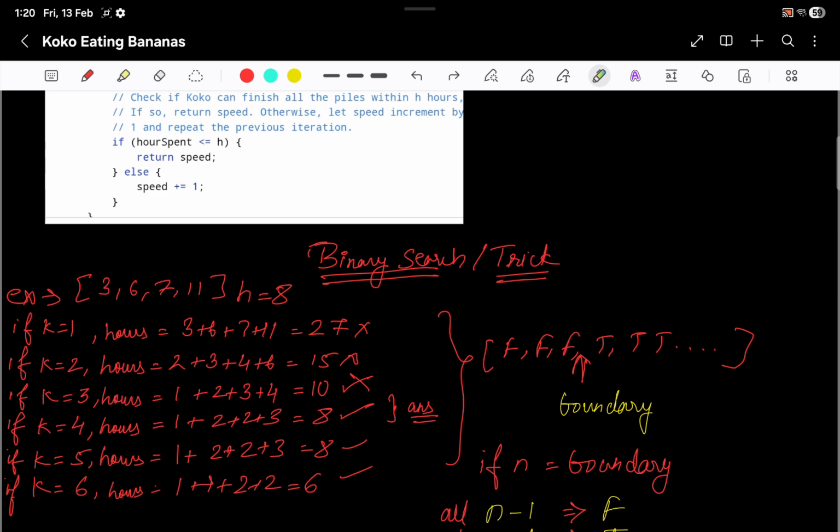Now if I do for k equal to 1, or s is equal to 1, it would be 3 plus 6 plus 7 plus 11, which is 27. Same for k equal to 2, it would be 15, then it would be 10. So for the total hours, which value will be less than or equal to h? So k is equal to 4 is the answer here.